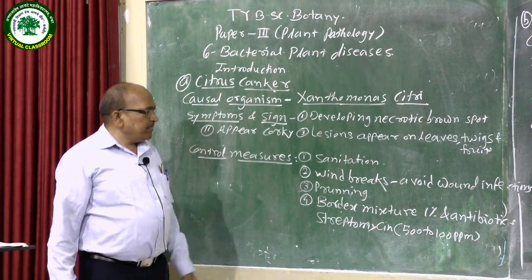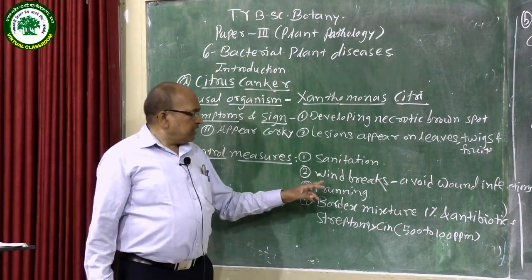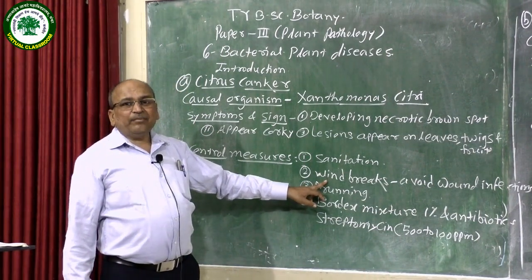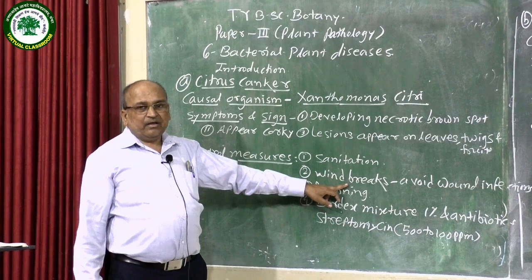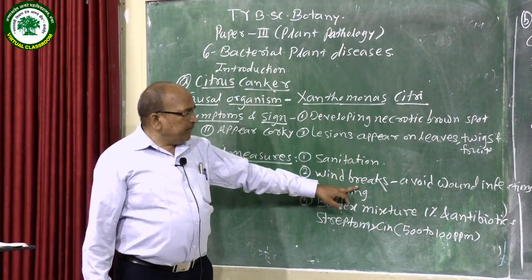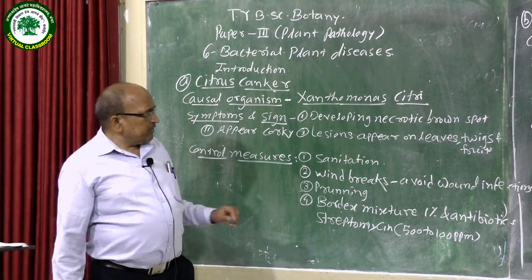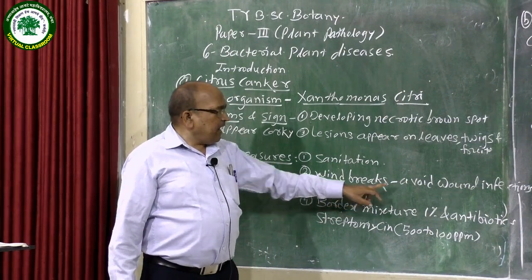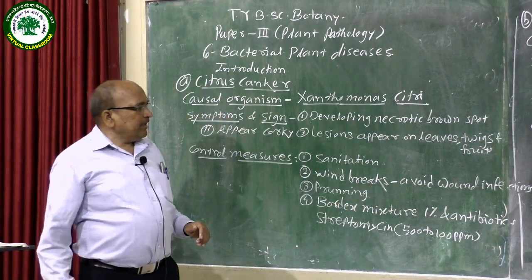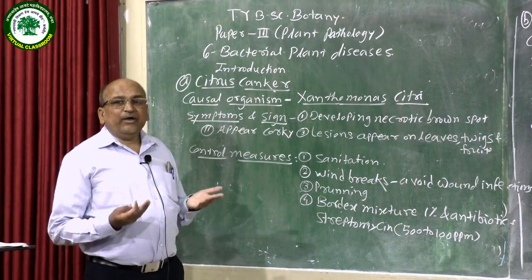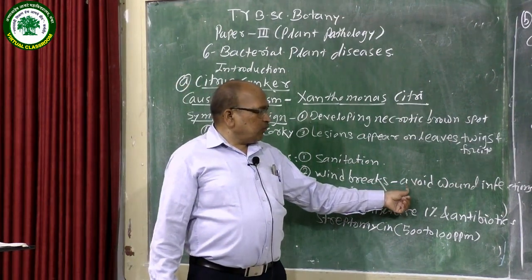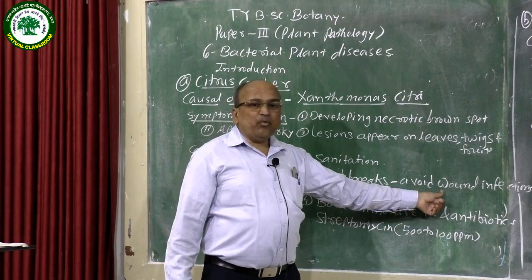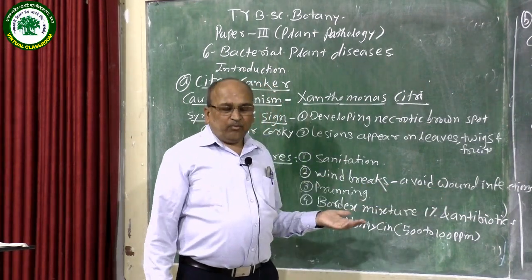Second, around the orchard of lemon, windbreakers are planted. These windbreakers avoid high wind currents, so the formation of wounds on the plant body is controlled.